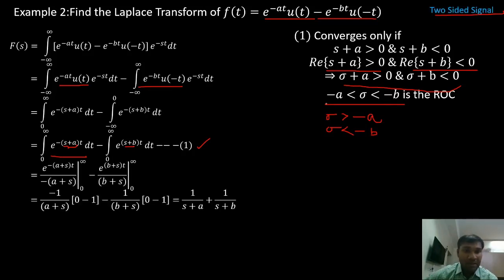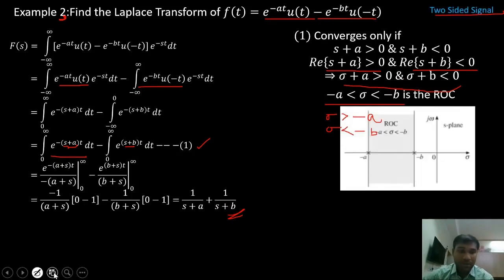If I continue with the integration, this is the final answer, 1 by s plus a plus 1 by s plus b. Separately we have found out these two, right? For both of them it is 1 by s plus a in the previous two examples, and this is the third example. So from the previous two examples you know how to integrate these terms, and this is the final answer, 1 by s plus a plus 1 by s plus b.